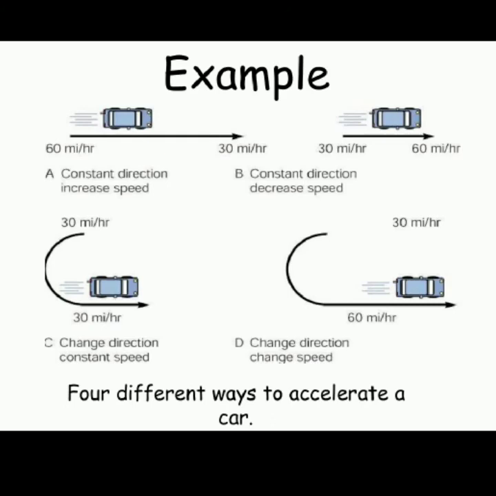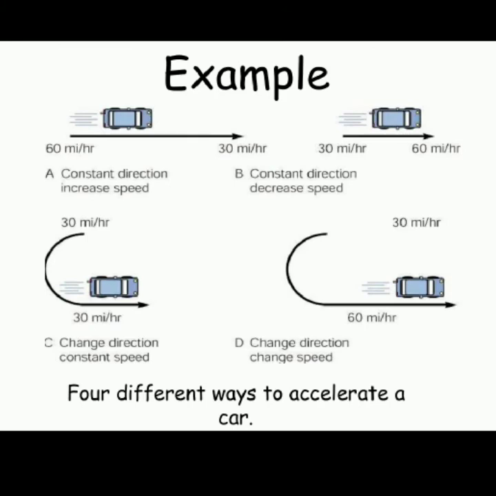If you see in picture B, constant direction but the speed is decreased, the final velocity is 60 and initial is 30. So you can say that 60 minus 30, and here you will get a positive acceleration.